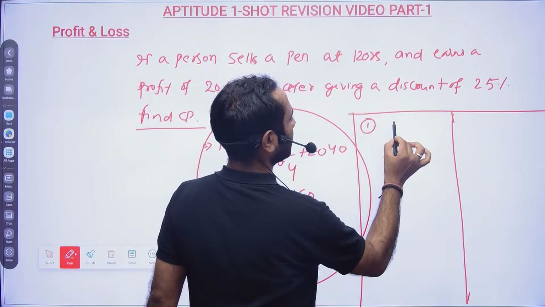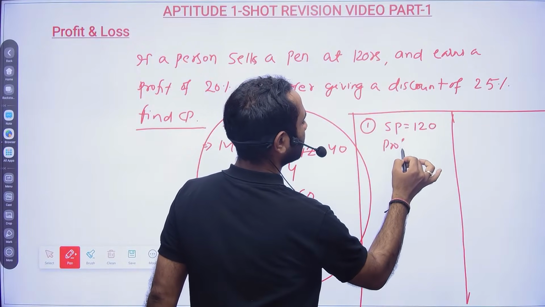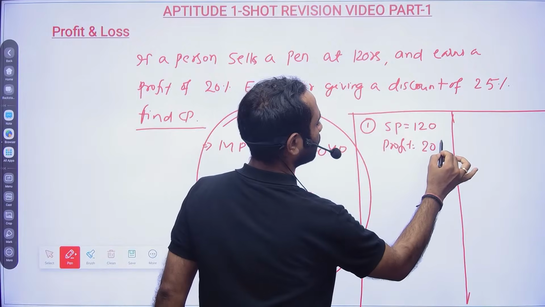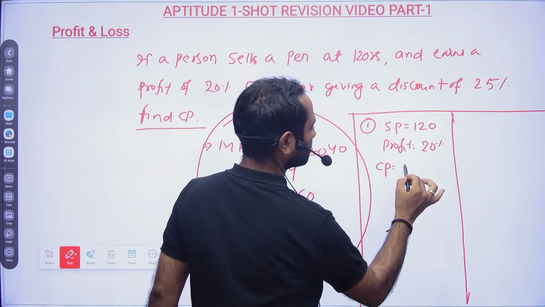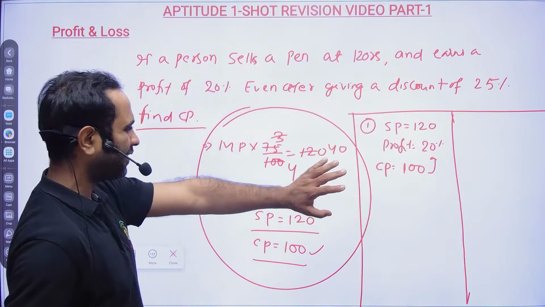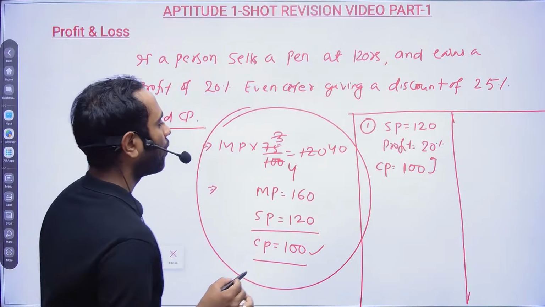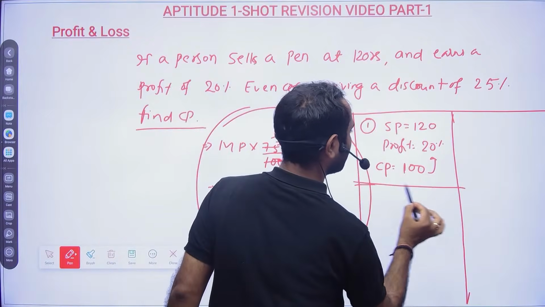Here your selling price is given as 120 rupees, and profit is given as 20%. So you could have easily calculated that your cost price is nothing but 100, and then only it will be 120. That is straightforward, but I wanted to explain this marked price. What is marked price? That we will try to understand.